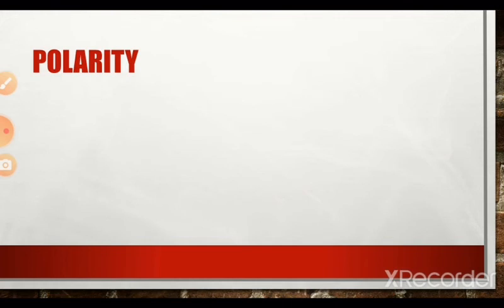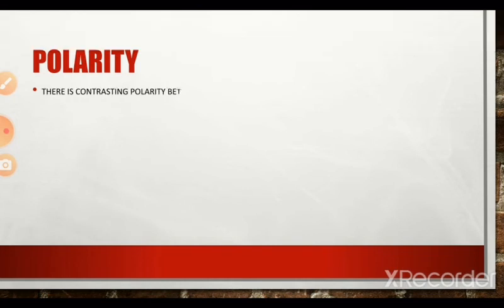Now moving on to polarity. Now what do you mean by polarity? Polarity refers to whether a verb is in affirmative or negative, whether the verb is in positive or in negative.